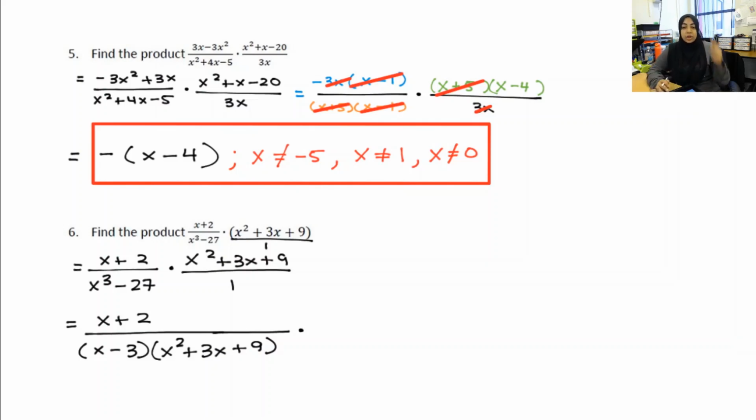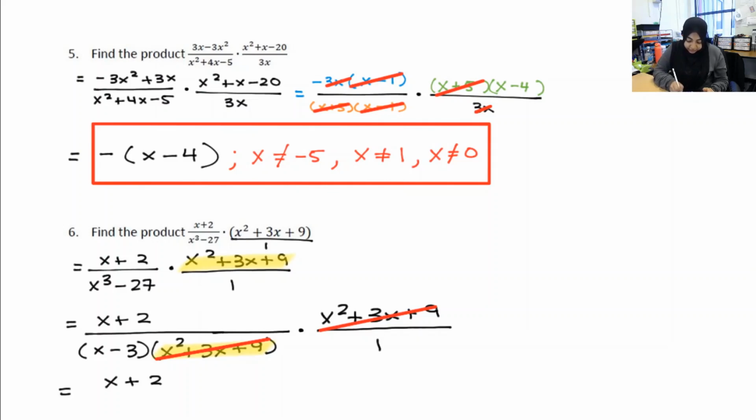Times. Now, you might be thinking, hey, let me go try and factor that x squared plus 3x plus 9. First of all, it's not going to work. It's not factorable. But also, hopefully you notice, hey, x squared plus 3x plus 9, I'm just going to leave it alone. Over 1. Those two divide out, which means you are left with x plus 2 over x minus 3.